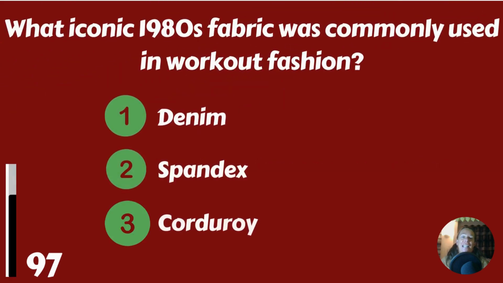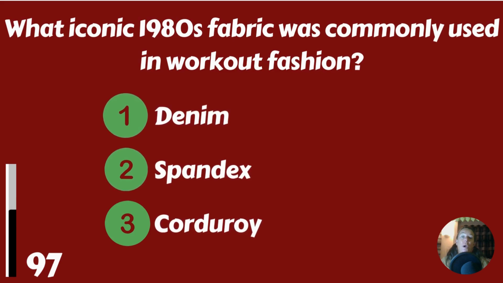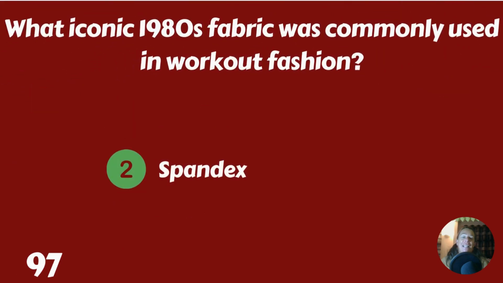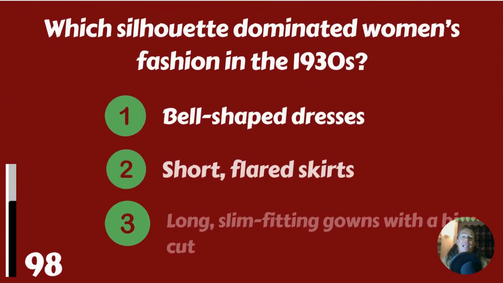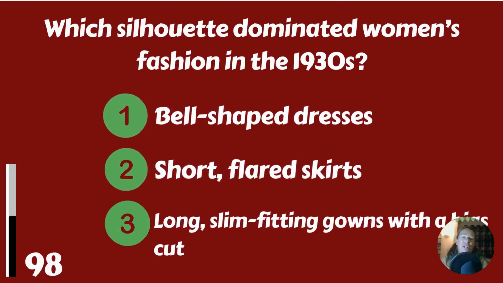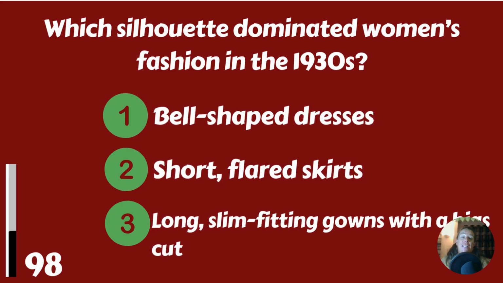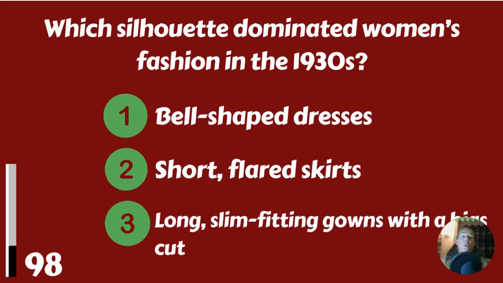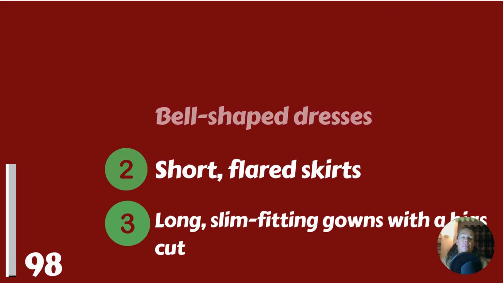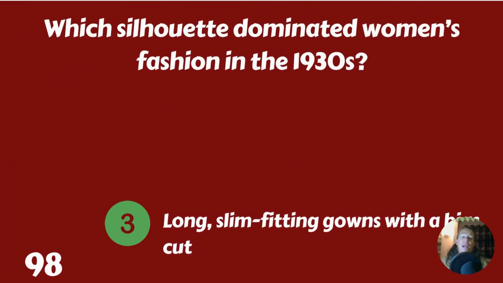What iconic 1980s fabric was commonly used in workout fashion? Denim, spandex, or corduroy? Spandex. Which silhouette dominated women's fashion in the 1930s? Bell-shaped dresses, short flared skirts, or long, slim-fitting gowns with a bias cut? Long, slim-fitting gowns with a bias cut.